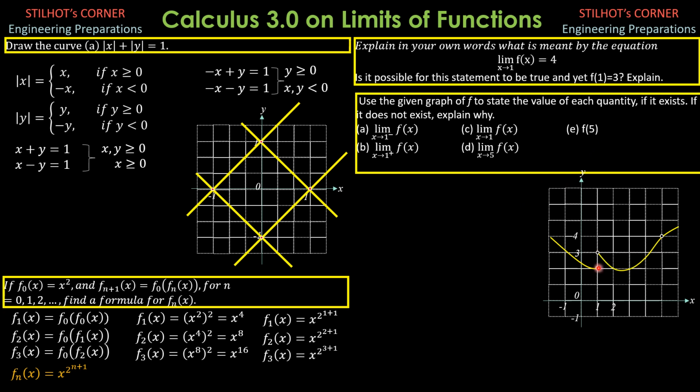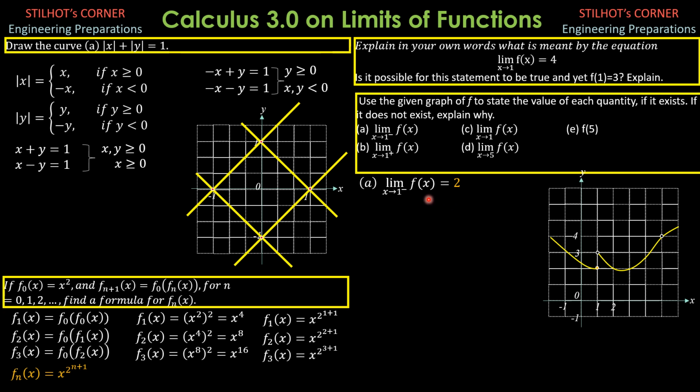So this is the graph, and if you look at the figure, the limit of f of x as x approaches 1 from the left, so just to the left of 1, this value is equal to 2. So it is 2. The limit of f of x as x approaches 1 from the left is 2, and it exists. So the limit of f of x as x approaches 1 from the left is equal to, you just read it here, the value of y here is 2, so it is 2.